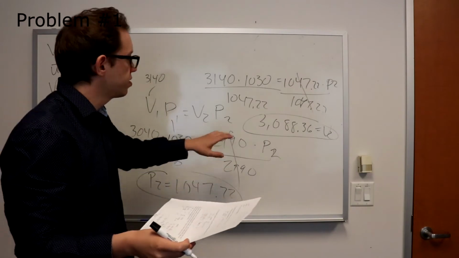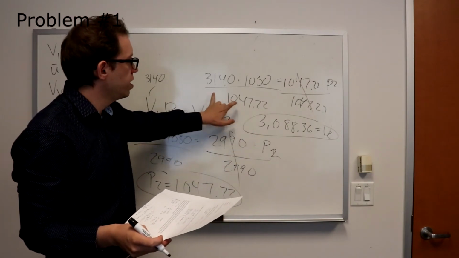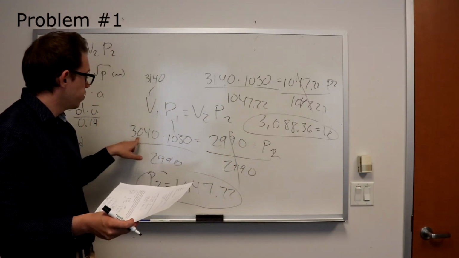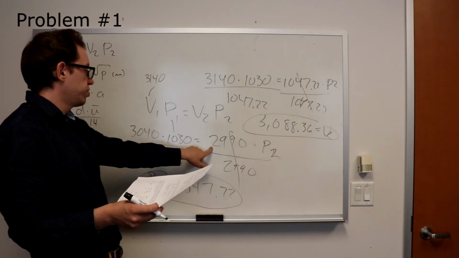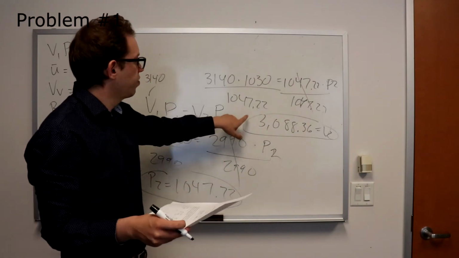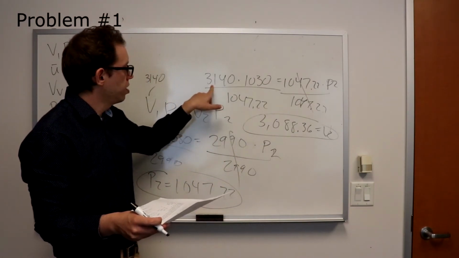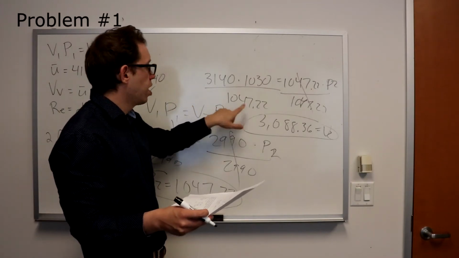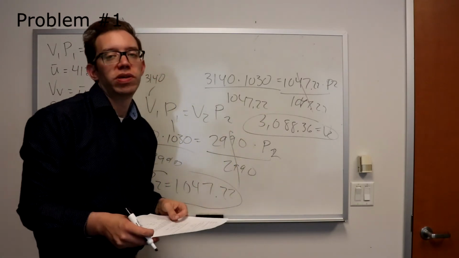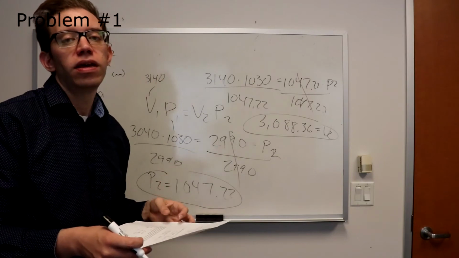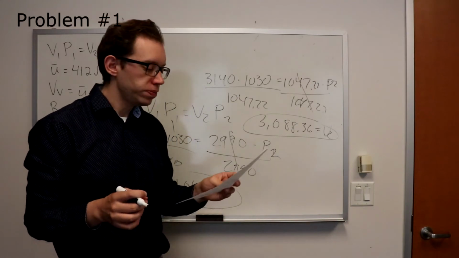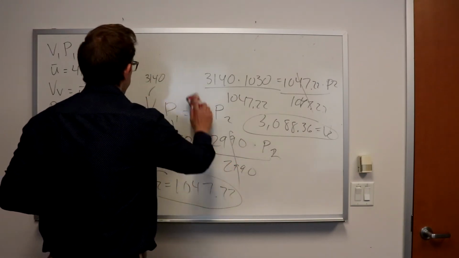And the point I made at the end of class was that overall you're going to need more constriction than you did for the K. So for K, we went from 3,040 to 2,990. That's 50 cubic centimeters of compression. But here we have 3,140 down to 3,088. That's close to 52 cubic centimeters of compression. So more was needed to get the same amount of pressure increase behind the P. Right. So that was number one.